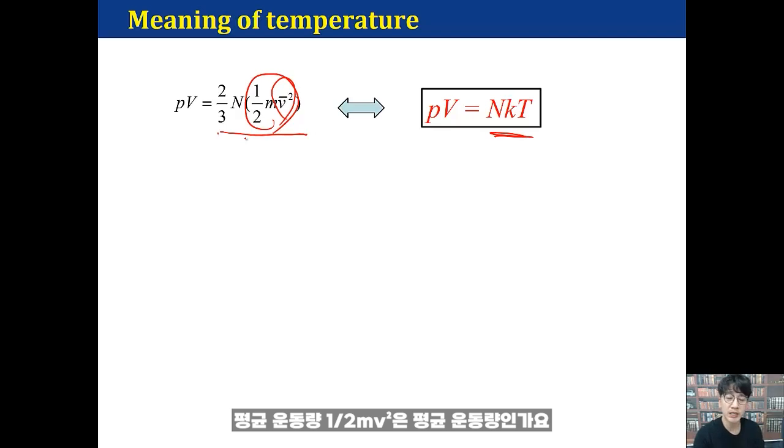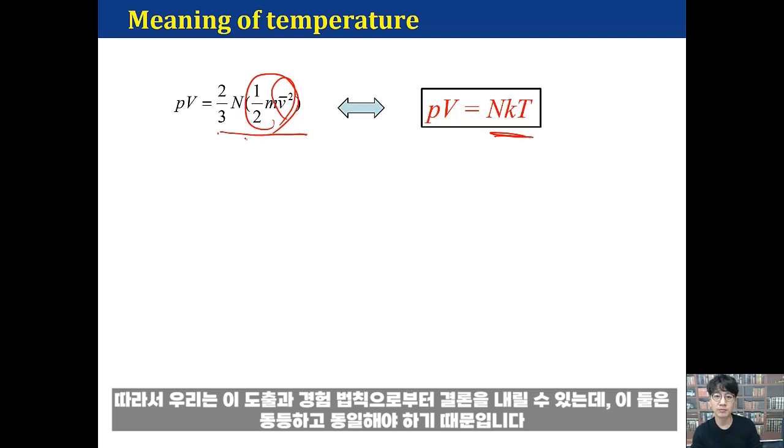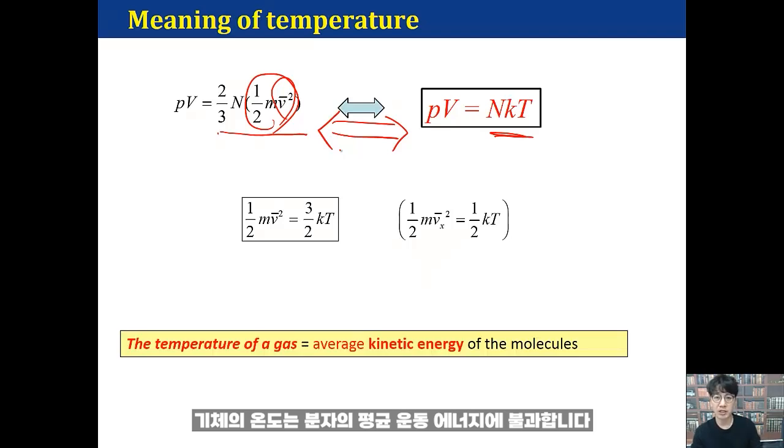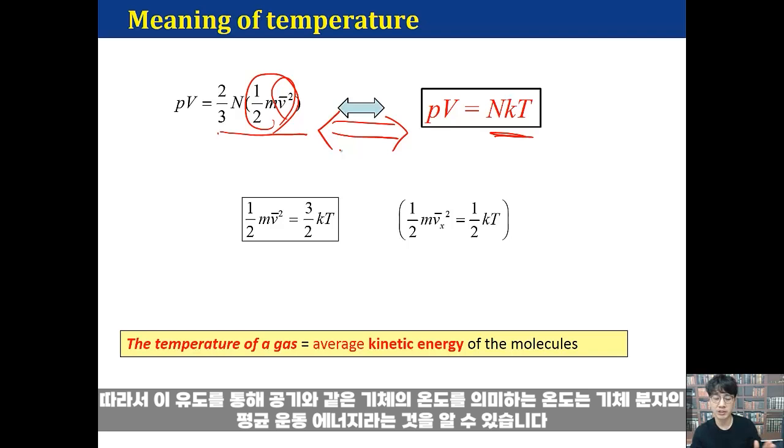1/2 mv squared is the average what? Average kinetic energy, right? Average kinetic energy per molecule. So we can conclude from this derivation and the empirical law, because these two should be equivalent, what the temperature of a gas is. The temperature of a gas is nothing but the average kinetic energy of the molecules. So from this derivation, we learn that the meaning of the temperature of a gas, for example air, is the average kinetic energy of the gas molecules.